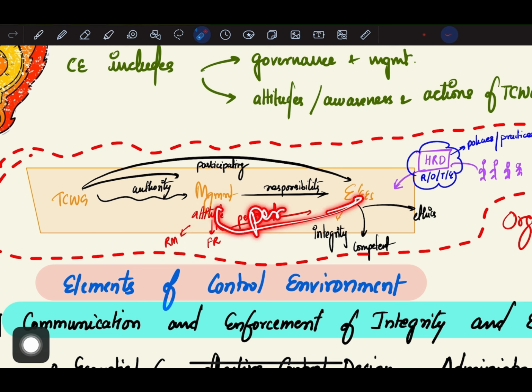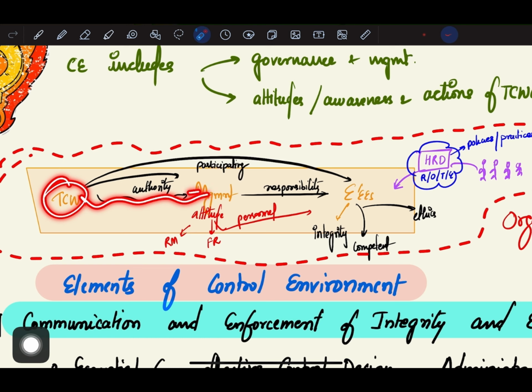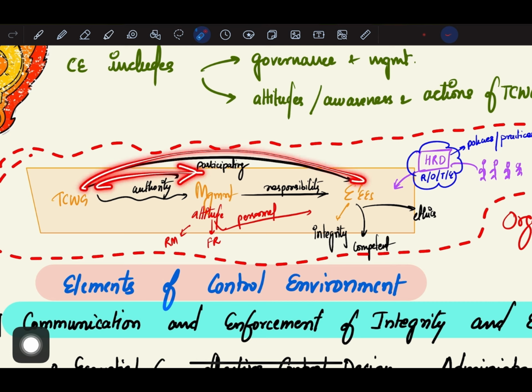Towards the personnel means what is the management's attitude towards the employees, whether the employees can reach the management properly or not. Next is whether TCWG is giving authority to the management to take care of certain things, and whether TCWG is participating in the decisions and activities of the company or not.